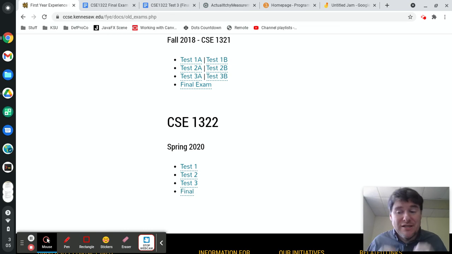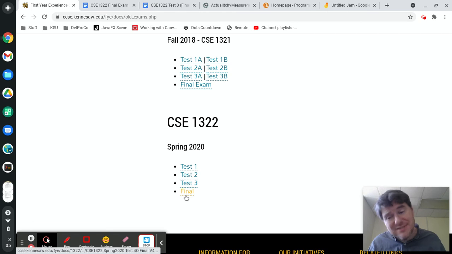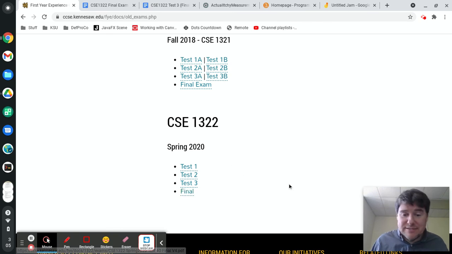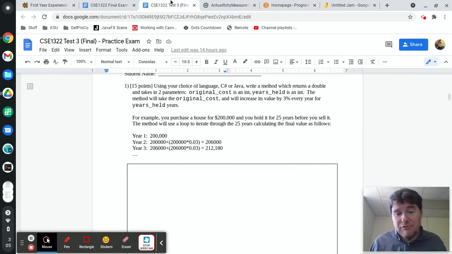But specifically, the one that I gave you today in the announcement in D2L, I wrote that right after I wrote the final. So the final is a very similar format. And the layout of the questions is very similar, whereas these are slightly older, and so they don't match as well with the final exam. The questions are still valid, they're still good to practice with, but I definitely recommend that you go through the one that I posted because it is closest to that.